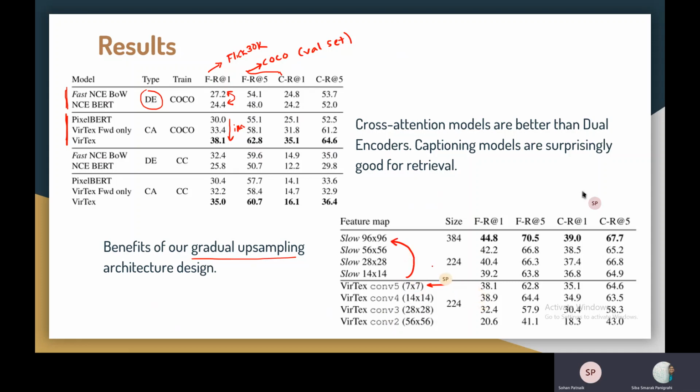As we can see, the recall score was around 38.1 in Flickr 30K, but it rose around 6% when upsampled to 96x96. And similarly for the MS Coco dataset also we can see the rise. So this indeed proves that the gradual upsampling also helped in better retrieval scores.